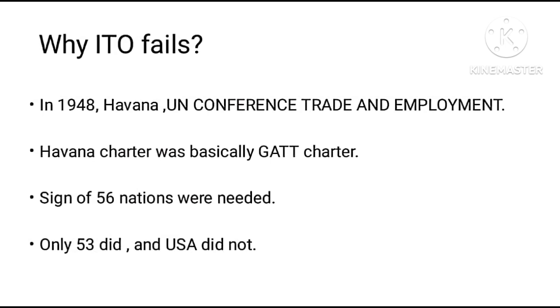So what happened next? 56 nation signatures were needed to make it effective, but only 53 did. And surprisingly, it was not the only problem that 3 nations were remaining. The main thing was the USA did not sign. The USA did not agree to the idea. And at that time, those nations who had already signed got worried, because the USA was a super economy. If the USA is not accepting this, then why should we? And what have we done.